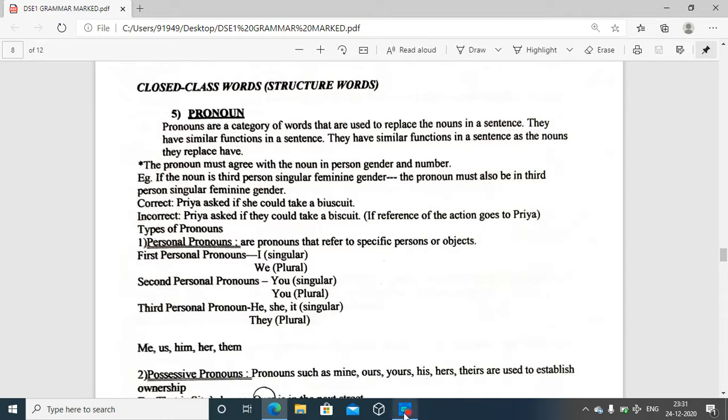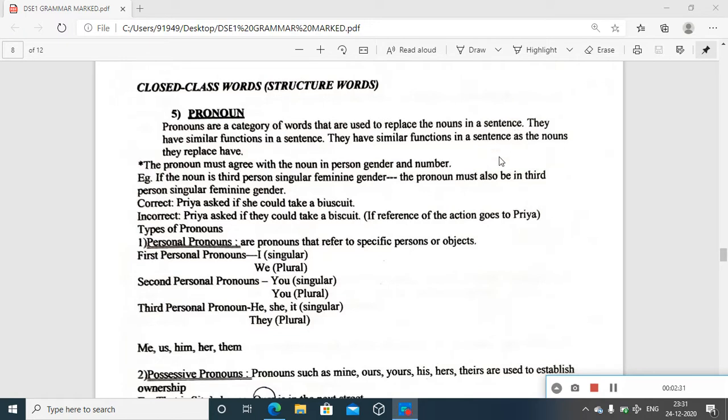Just note down that in our usual daily life conversation, from the second sentence onwards, if I'm talking about a person, the first time I mention the name, Anu, my friend. But in the next sentences, we don't usually go for repeating the name. Instead, we replace it with another category, exactly what I mentioned here: the pronoun. Pronouns are a category of words that are used to replace the nouns in a sentence.